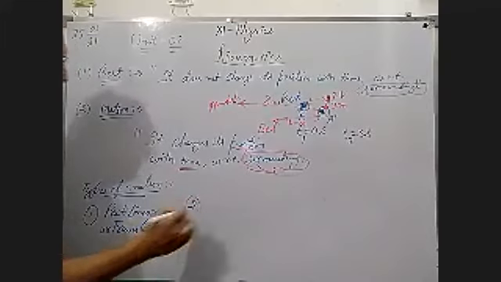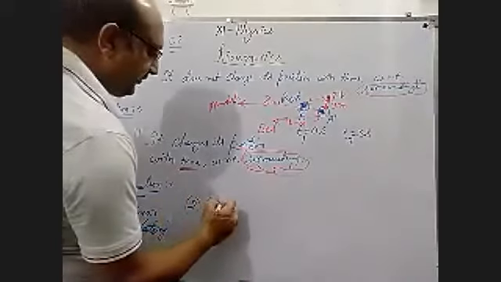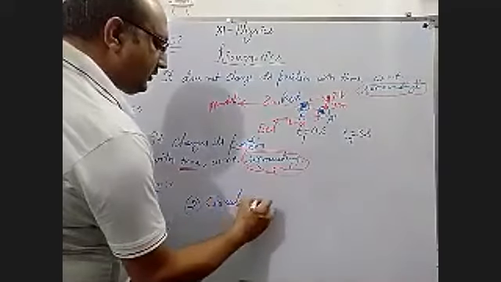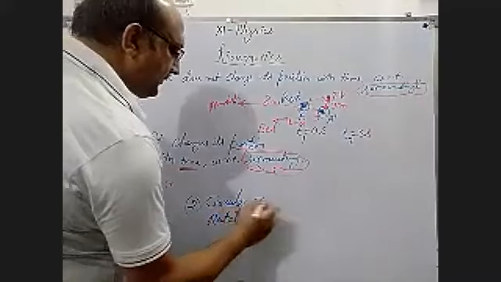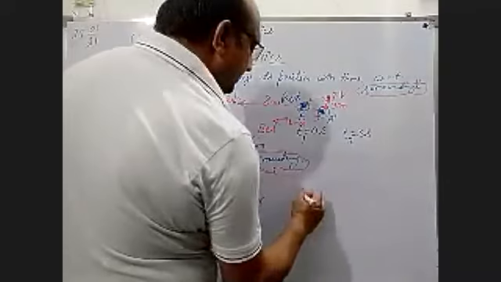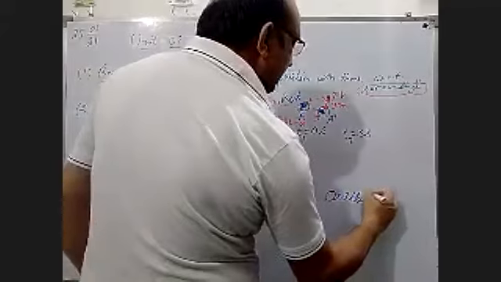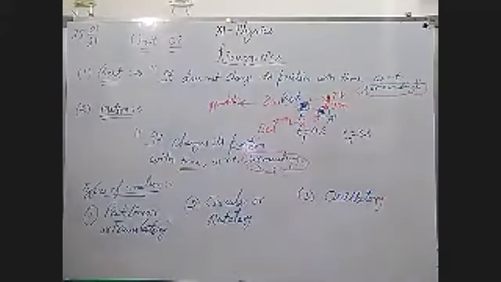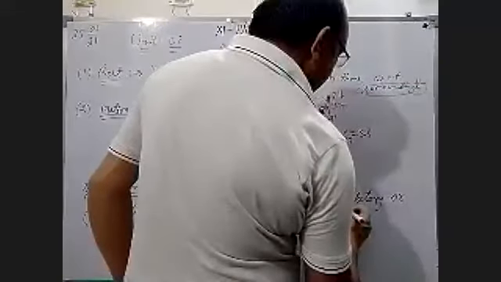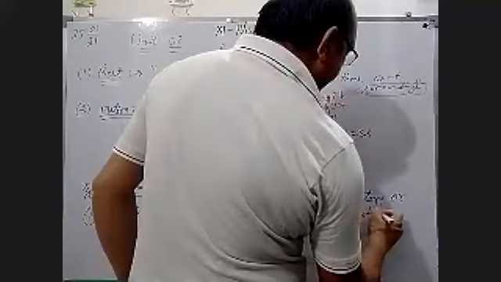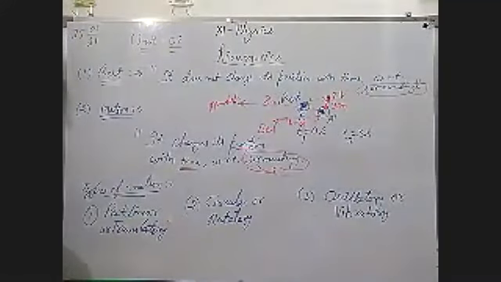Second is circular or rotatory, very, very important for you. And the third one is oscillatory or vibratory, you can also say vibratory. What are the differences between these types of motion?